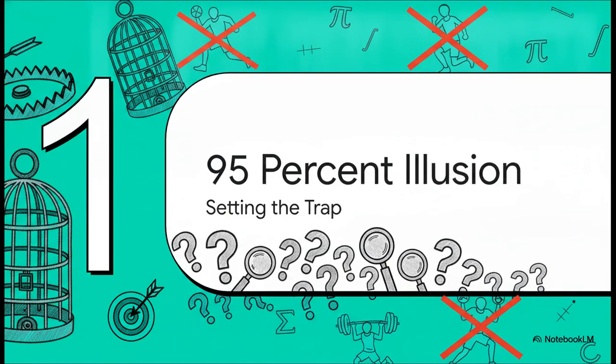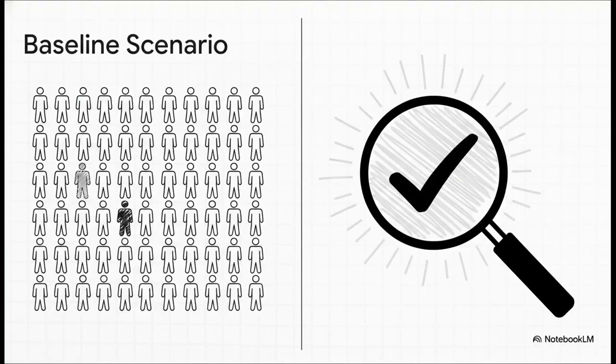Part 1. The 95% illusion, setting the trap. All right, let's lay out the cold, hard facts directly from our source scenario. First up, we have our base rate. We're going to assume 1 in 50 athletes in our population are truly guilty of doping at any given time. Second, our drug test is claimed to be 95% accurate. Now, practically, this means two very specific things. It correctly catches 95% of the guilty athletes, and it correctly clears 95% of the clean athletes. On paper, 95% sounds incredibly reliable. But to see how it actually behaves, we need to apply it to a whole population.